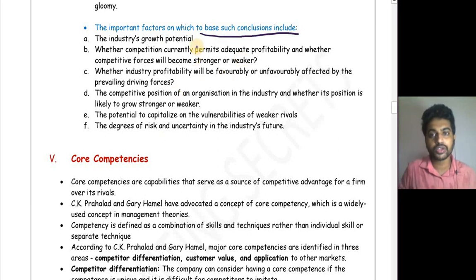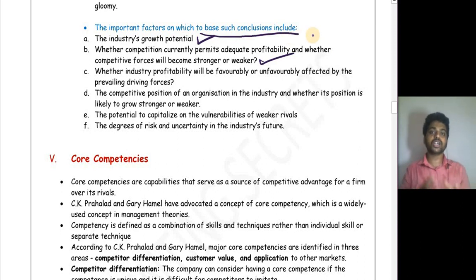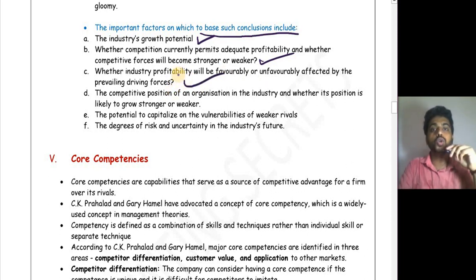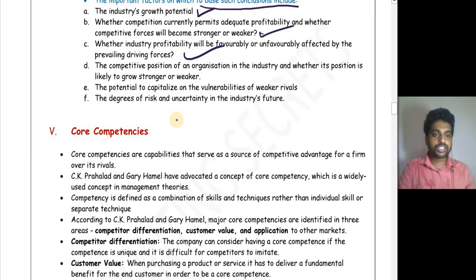The first thing is the industry's growth potential. If the growth potential is great, then it is attractive. If it's not great, then it's not attractive. Whether the competition currently permits adequate profitability, and whether the competitive forces will become stronger or weaker. So whether proper profit is there, or they are simply competing because they exist in that particular industry, you have to analyze like that. Whether industry profitability will be favorably or unfavorably affected by prevailing driving forces. So we have to analyze how much driving forces affect the profitability. If the driving forces change very quickly, then it is not profitable, because they have to keep on investing in technological changes and all.